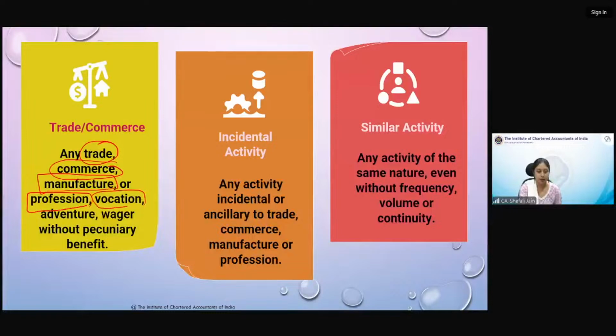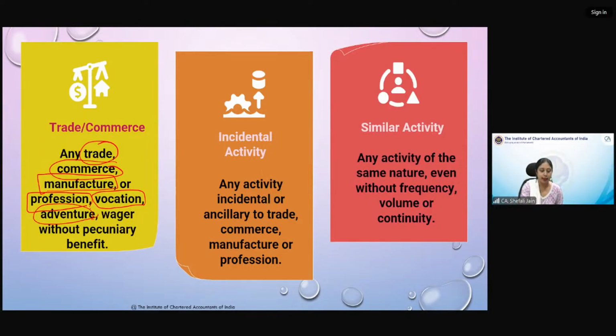Vocation is anything of your interest that you are carrying out. Suppose you are interested in making paintings and you are selling them to outsiders, that vocation is now your business.